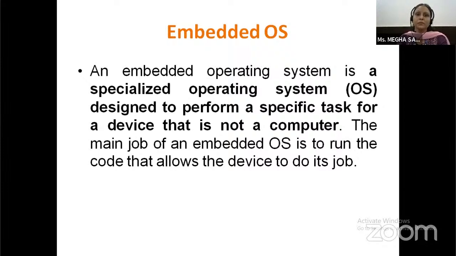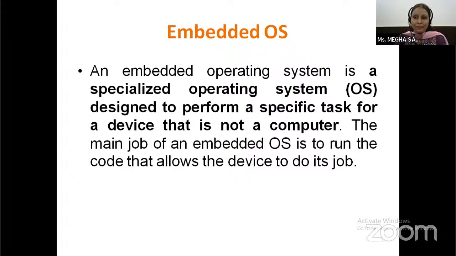Embedded operating system. An embedded operating system is a specialized operating system designed to perform a specific task for a device that is not a computer. The main job of an embedded operating system is to run the code that allows the device to do that task.